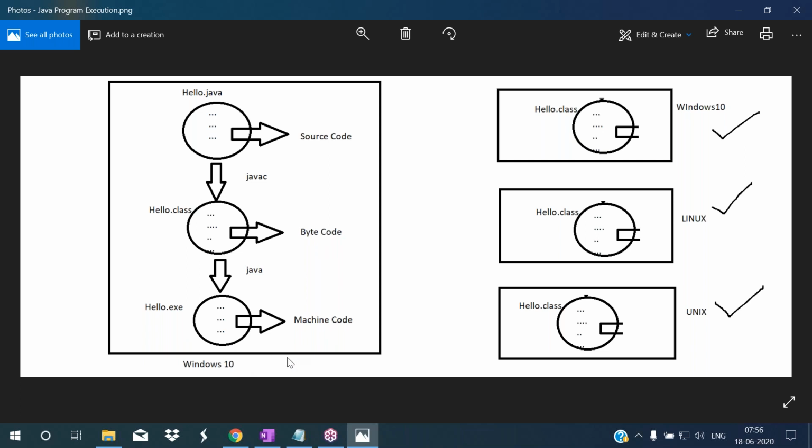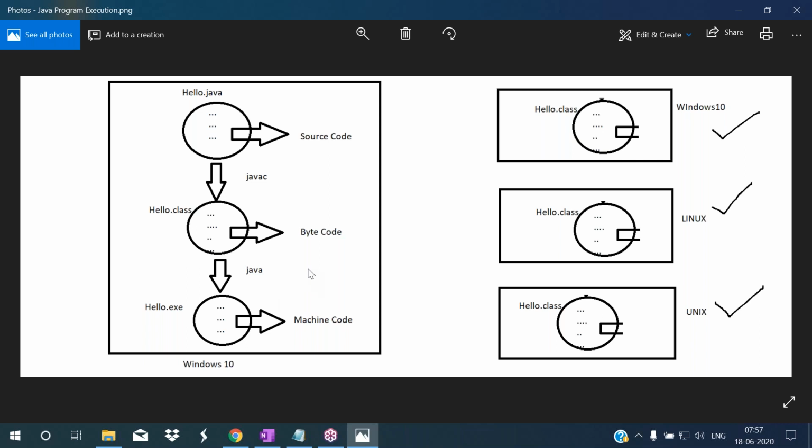Here in this system, the Windows 10 operating system is there. So when you use the java command, JVM converts this bytecode to machine code according to the Windows 10 operating system and the microprocessor it has. So this is the program execution of Java.